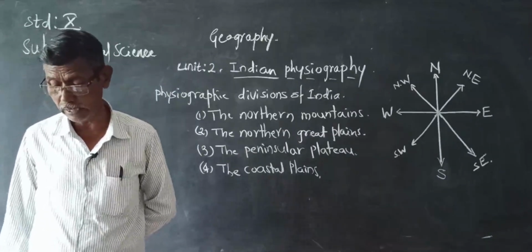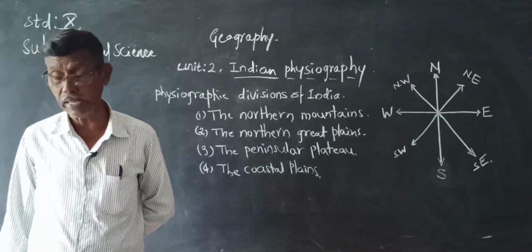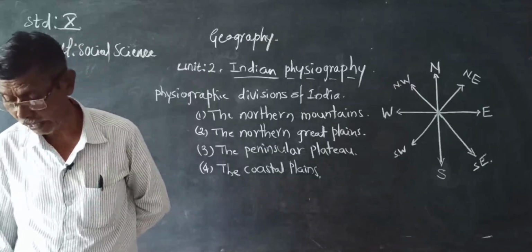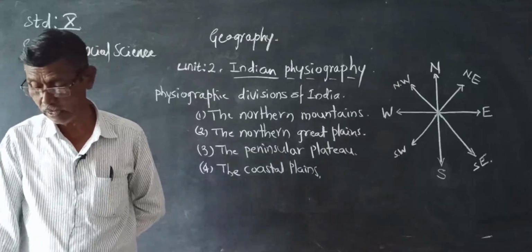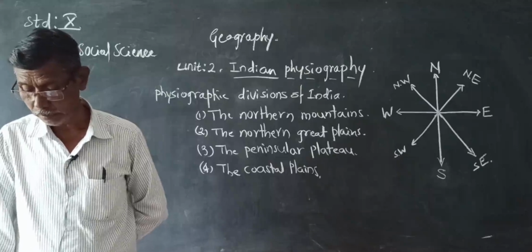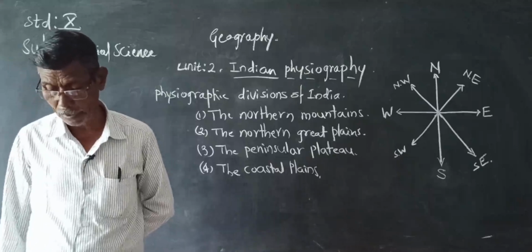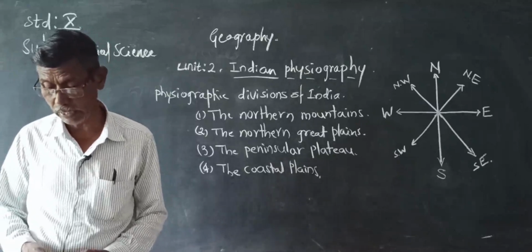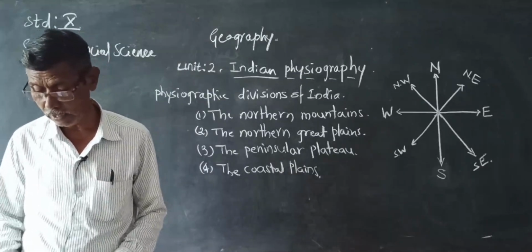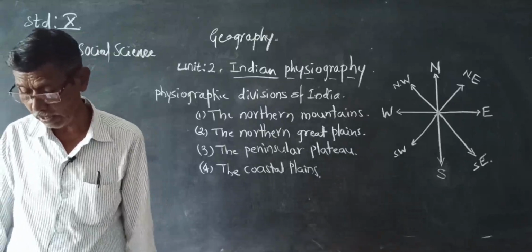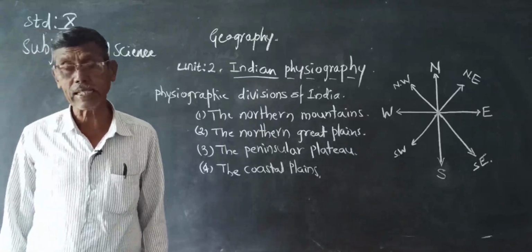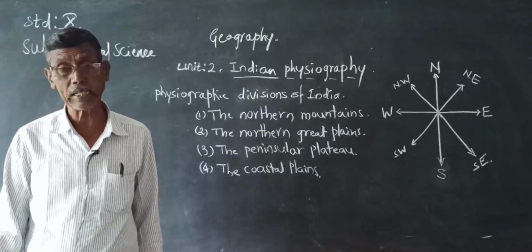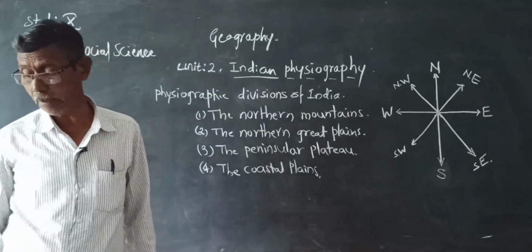Then others like Kanchenjunga with a height of 8,559 meters, and Makalu, 8,481 meters. Dhaulagiri, Manaslu and Nanda Devi, etc. are the highest mountain peaks of the Greater Himalayas.